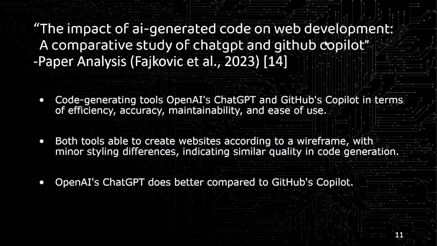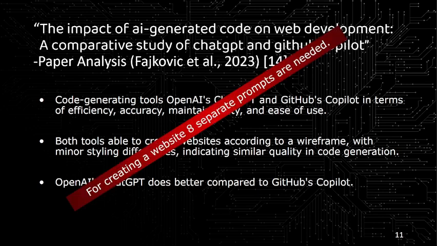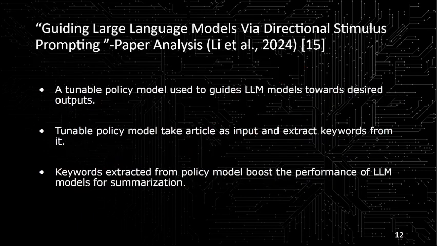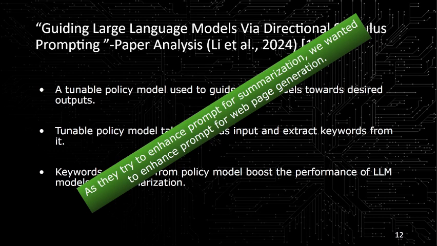In this paper, the author compared website code generated by OpenAI ChatGPT and GitHub's Copilot in terms of efficiency, accuracy, maintainability, and they found that ChatGPT performed well compared to GitHub Copilot, but for generating a website, it requires 8 separated prompts. And in this paper, the author fine-tuned a policy model which takes a passage as input and extracts keywords from this passage. These keywords are further used to summarize this passage. As they try to enhance prompts for summarization, we wanted to enhance prompts for web page generation.